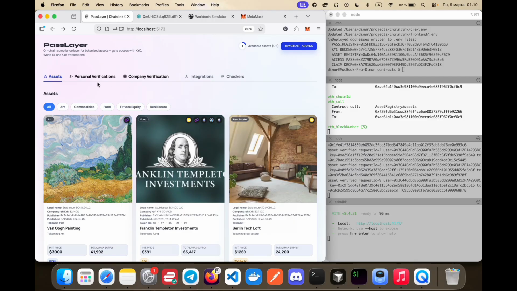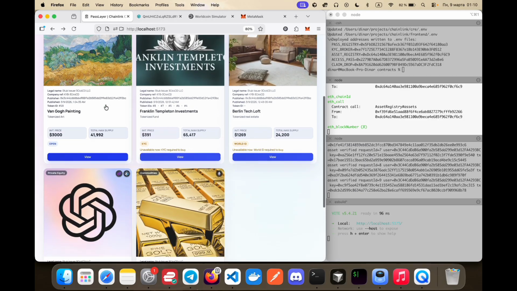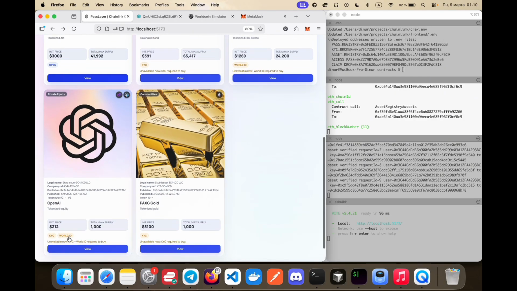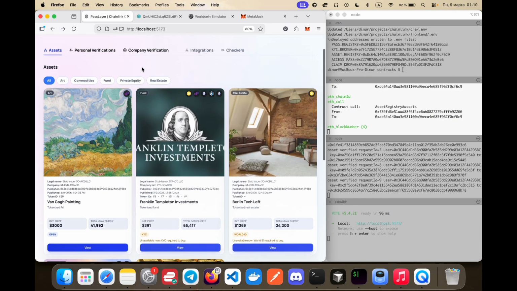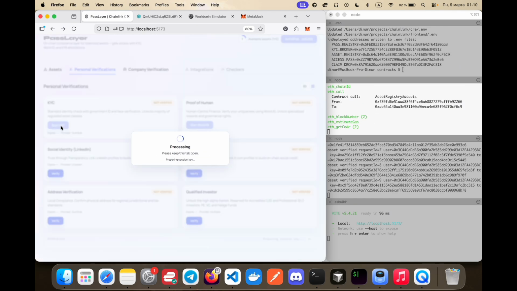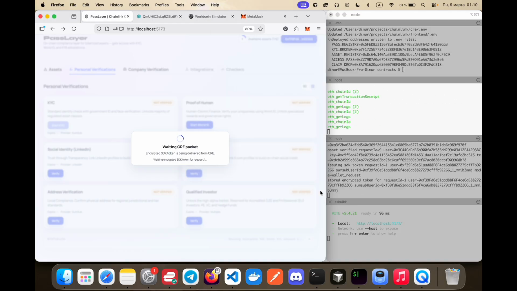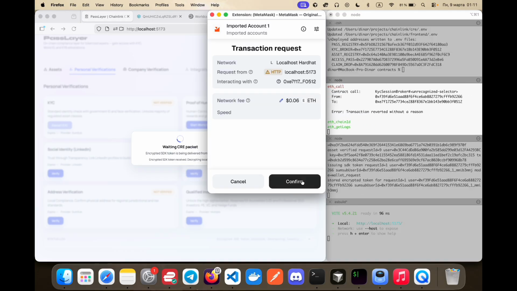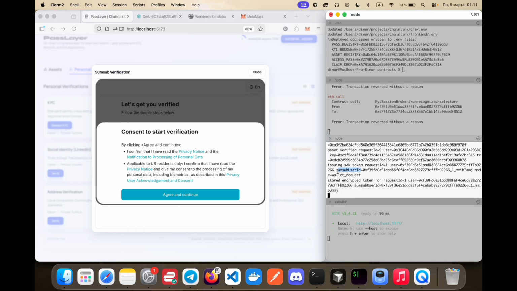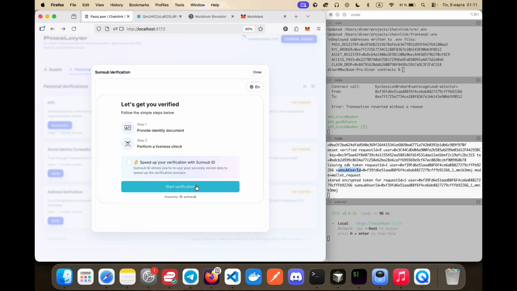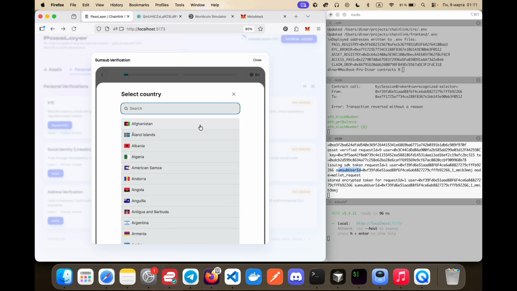Okay, let's see the demo in action. So we see the list of different tokenized assets and the verifications that are required for each asset. So let's go through the basic KYC. This is one of the verifications in the list that we have. We use SumSub here to pass this basic identity verification.